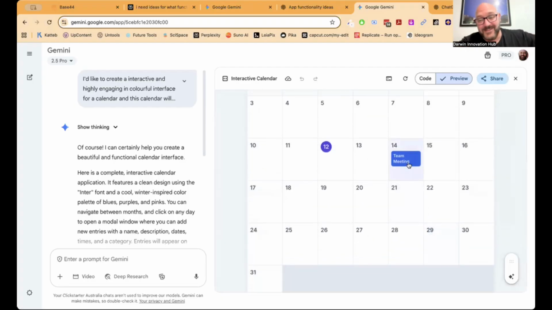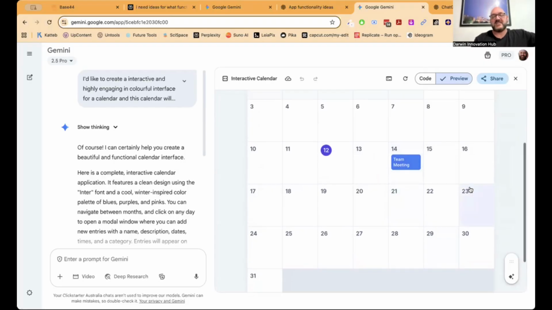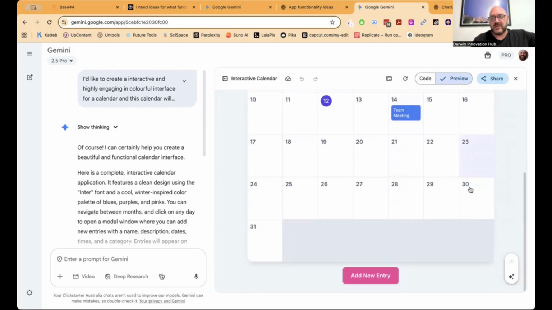I've created my own calendar. There you go. Well, that's great and all that, and this is in Google Gemini's interface. Well, what can it do?